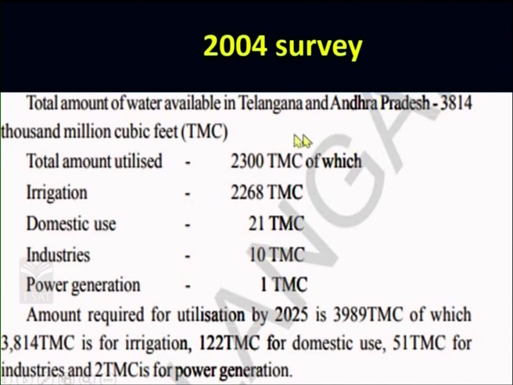Dear students, in a survey conducted in 2004, it was said that Telangana and Andhra Pradesh had water of 3,814 TMC, that is 1000 million cubic feet. And this is how the water is being utilized in different areas. But in the year 2025, 39,899 TMC.